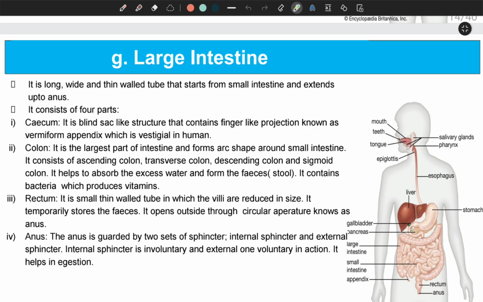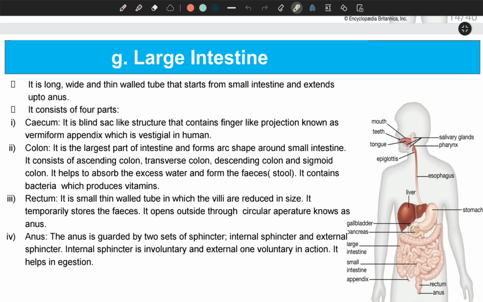It temporarily stores the feces, and later on, whatever feces are collected in the rectum will be expelled outside through the anus. The anus is the last opening of the alimentary canal, and it is guarded by two sets of sphincters, the internal sphincter internally and the external sphincter externally.